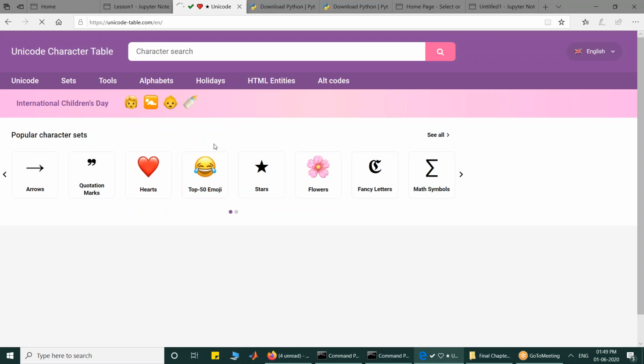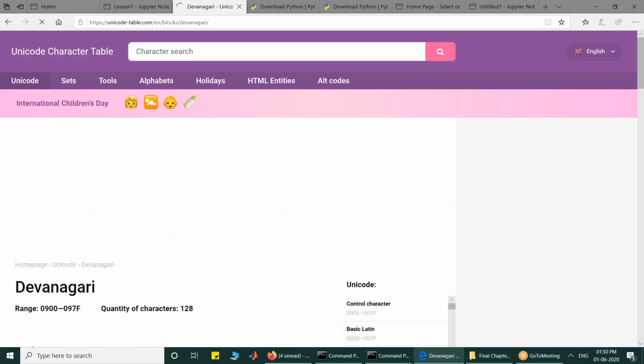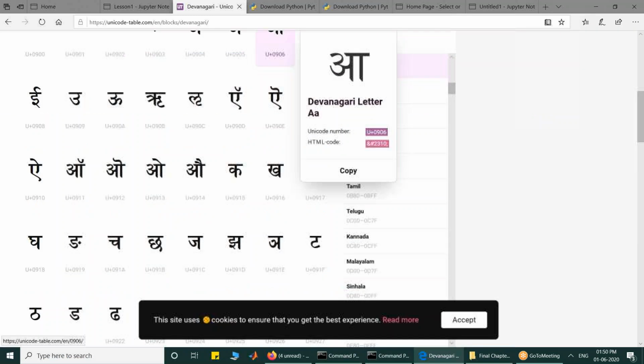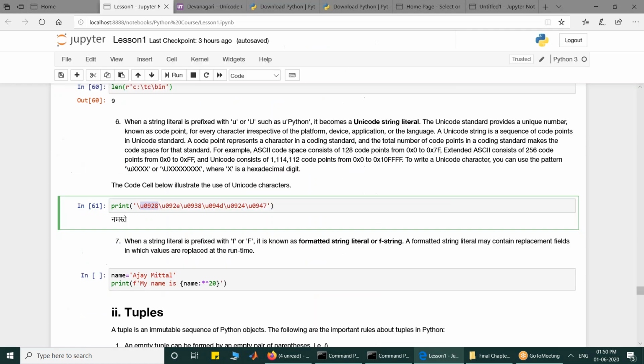I can search any of this. Say I put Devanagari. Okay, and if I look for N, so this is N. The character code is U0928. This is N, 0928. So similarly, here what I have used is 0928. So this prints N. Similarly, if you look for M, somewhere it is.